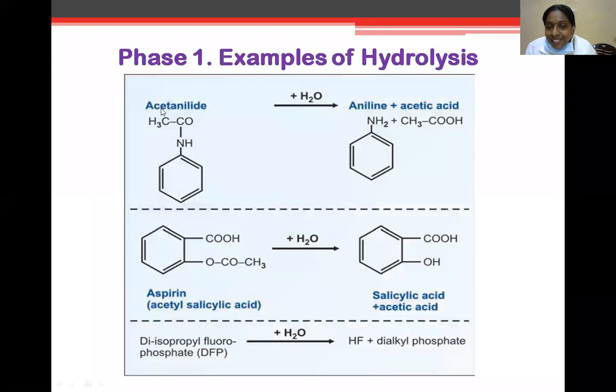First example, acetanilide, which is converted into aniline plus acetic acid. Here, a water molecule is lysed. Aspirin, acetylsalicylic acid, loses a water molecule and forms salicylic acid plus acetic acid. Diisopropyl fluorophosphate plus water gives HF, hydrogen fluoride, plus dialkyl phosphate.